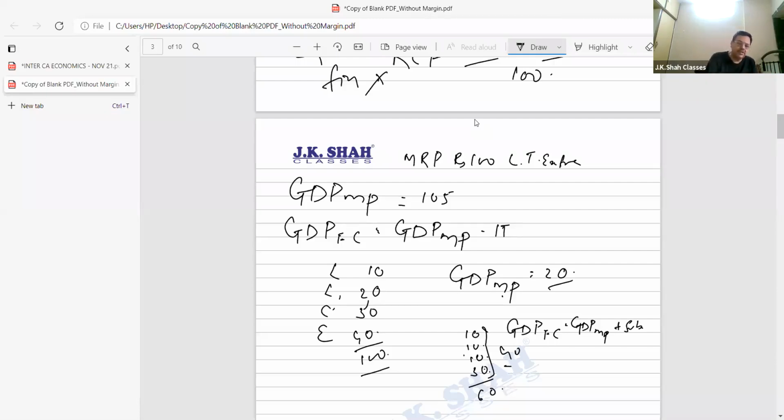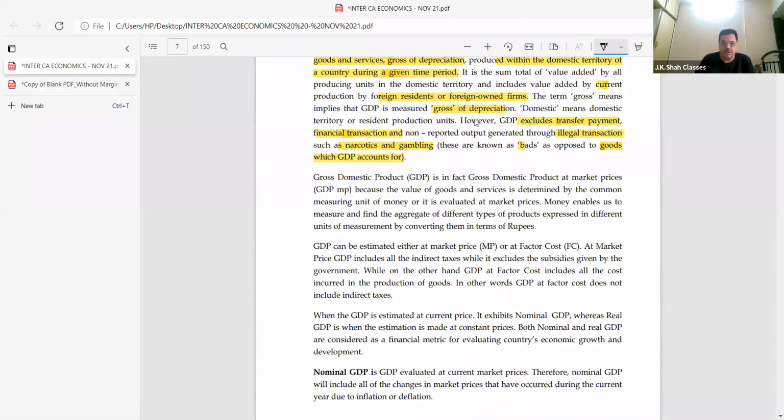Now, please remember, we'll read this part also, and everything should be clear. Once you start solving the sum, you need not look back again.